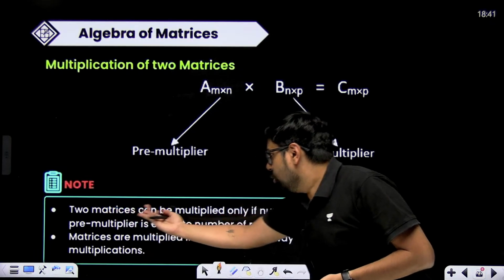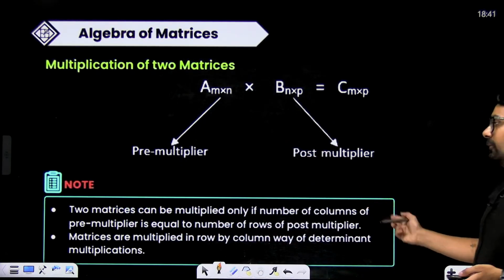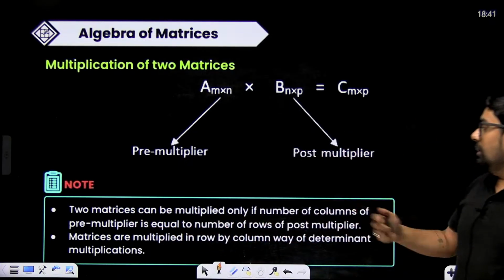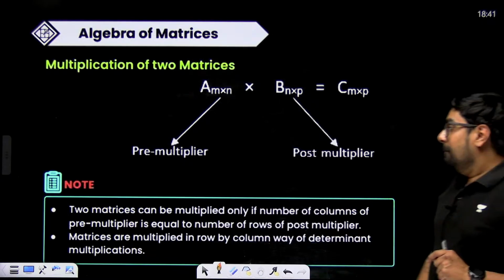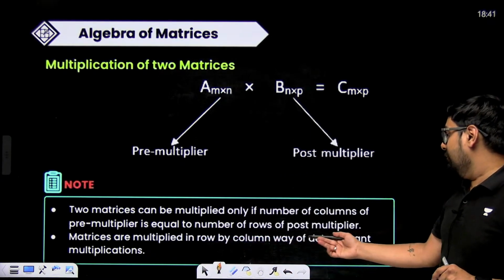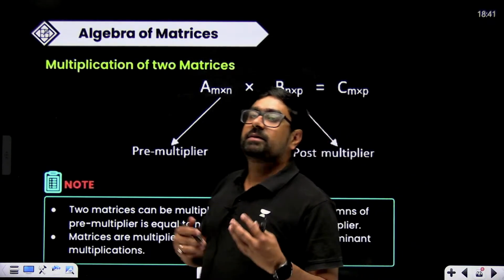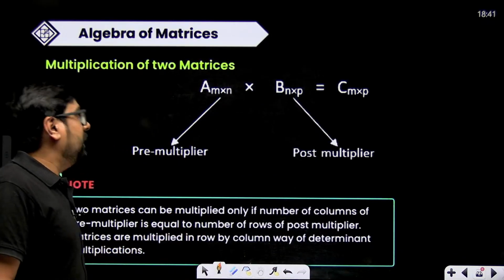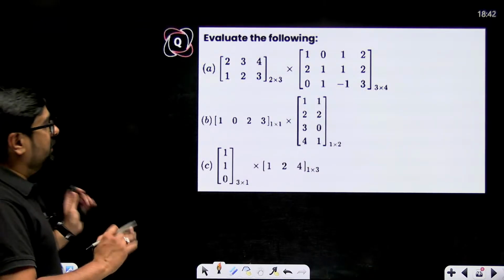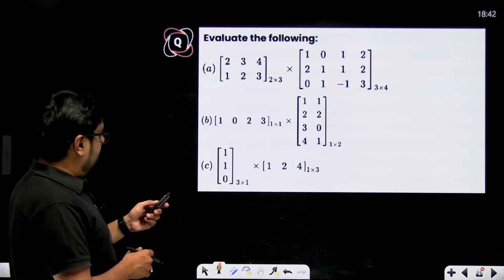Some notes are written. Two matrices can be multiplied only if the number of columns of the pre-multiplier is equal to the number of rows of the post-multiplier. Matrices are multiplied row by column, the same way as determinant multiplications. Determinants are also multiplied the same way, but here we are doing matrices first. So don't worry. Let's see some questions.